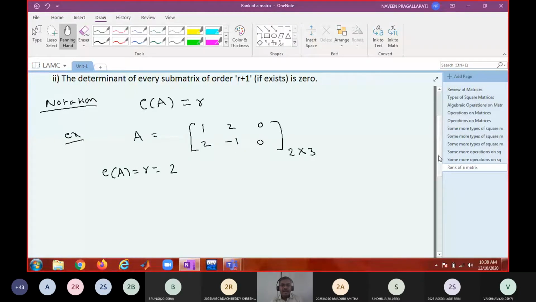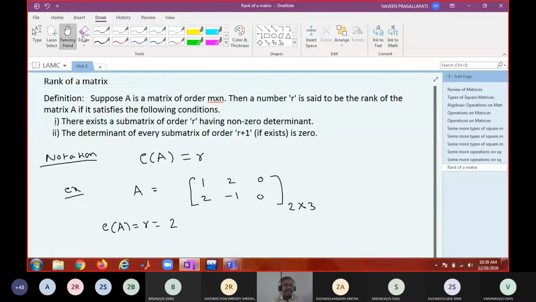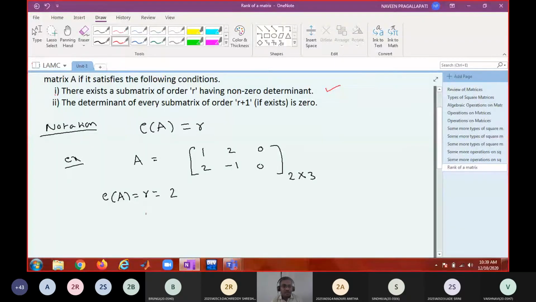Therefore, is that condition alone sufficient? First condition is satisfied. What about the second condition? If I want to say rank of the matrix is 2, then every submatrix of order R plus 1, if it exists, must have 0 determinant. If R equals 2, then R plus 1 equals 3.